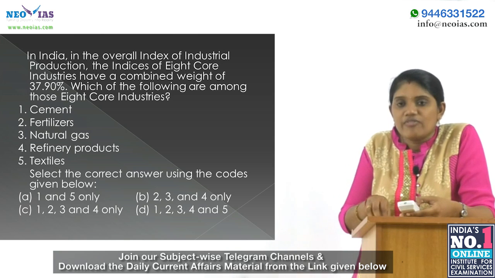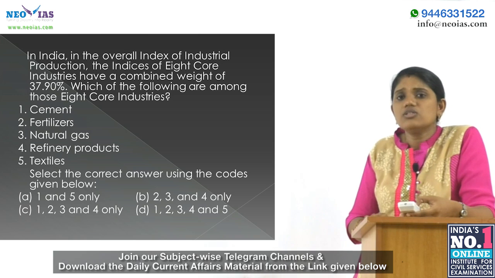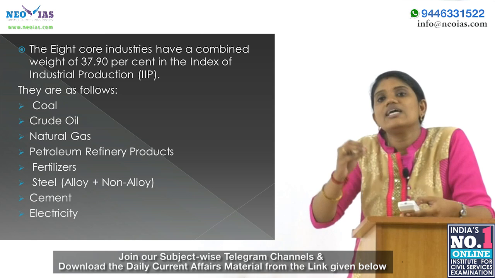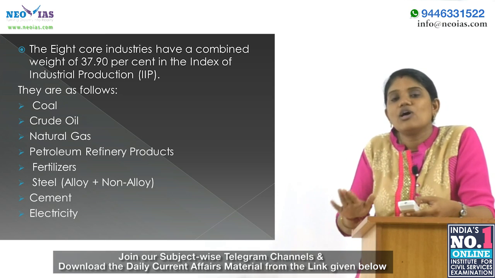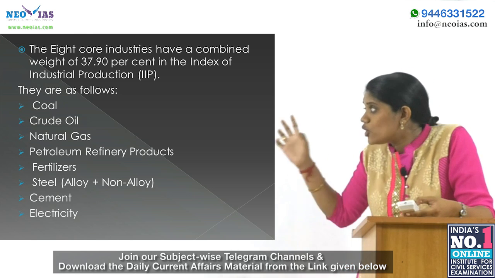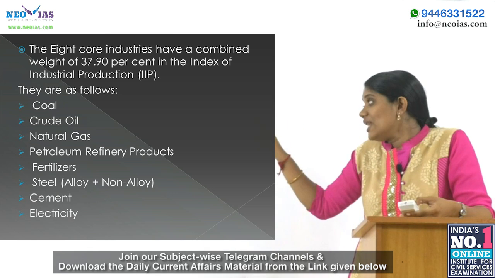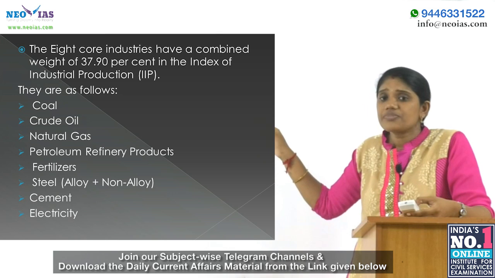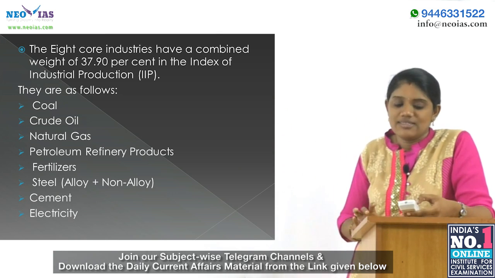So, we have to identify which all are there in the 8 core industries. These 8 core industries have a combined weight of 37.90% in the IIP, that is the Index of Industrial Production. And these 8 core industries include coal, crude oil, natural gas, petroleum refinery products, then fertilizers, steel, cement and electricity.